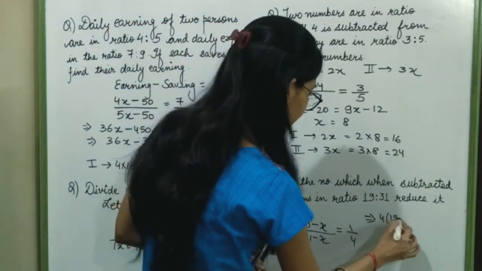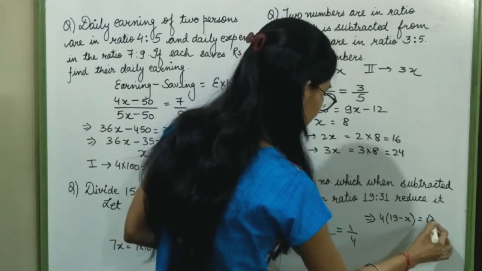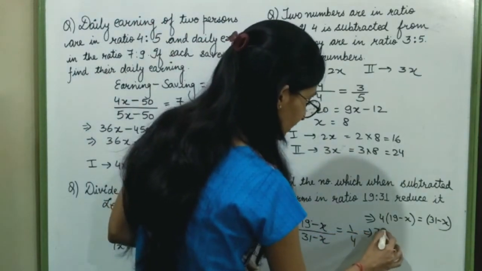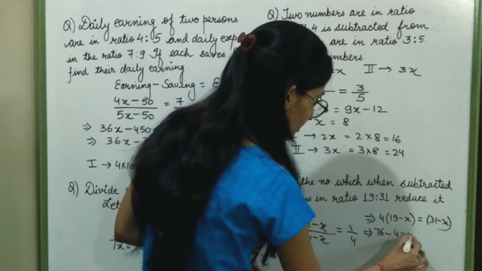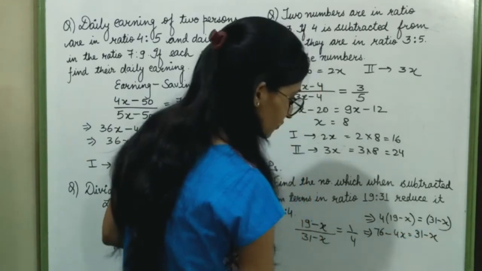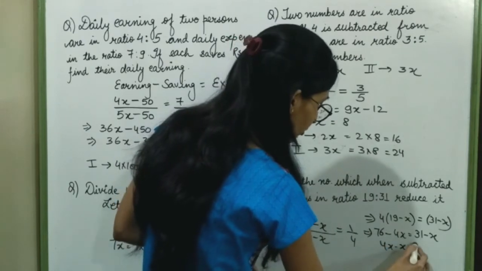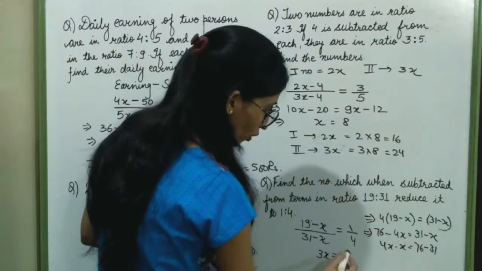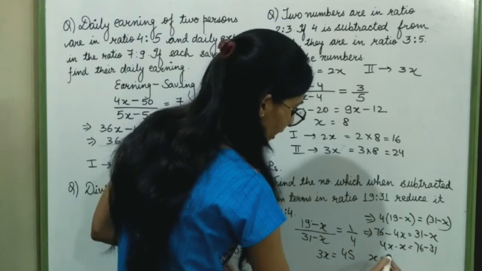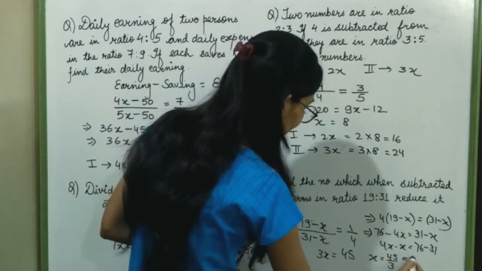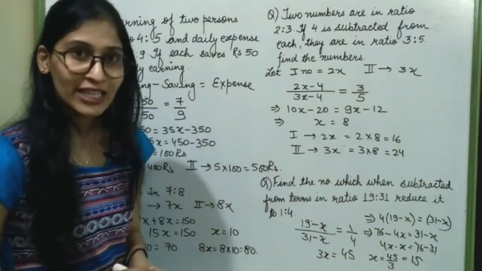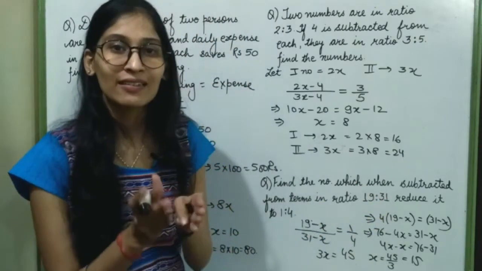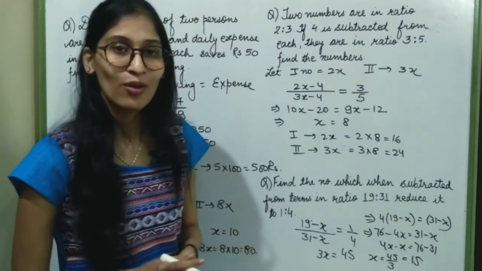4 multiplied by 19 minus x is equal to 31 minus x. It will become 76 minus 4x is equal to 31 minus x. 4x minus x is equal to 76 minus 31. 3x is equal to 45. So my value of x will be 45 upon 3, that is 15. So 15 when subtracted from two given numbers in the ratio 19:31, their ratio will reduce to 1:4.